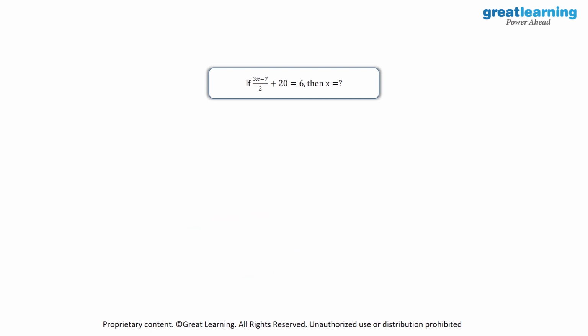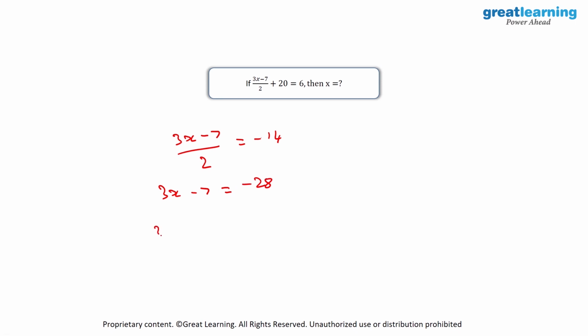Then we have an interesting equation over here. We have something on the denominator as well. So if (3x - 7)/2 + 20 = x, then we need to find the value of x. And again, I will write down (3x - 7)/2. And when I take 20 onto the right side, we have 6 - 20, which is equal to -14. Then I will take 2 onto the right side. Then we will have -14 into 2. So the equation will become 3x - 7 = -14 × 2, which is equal to -28.